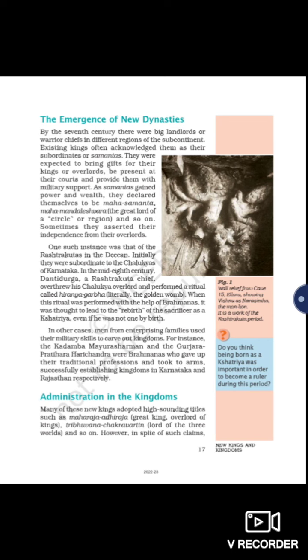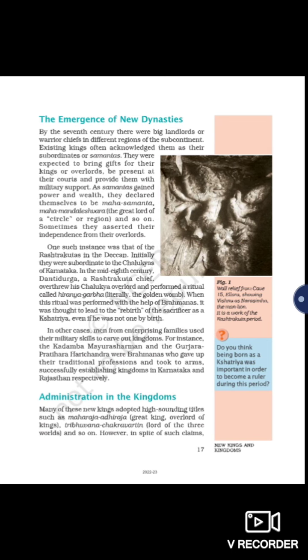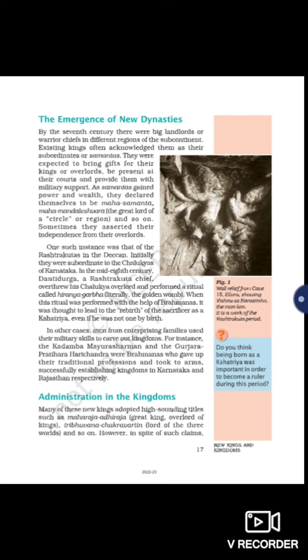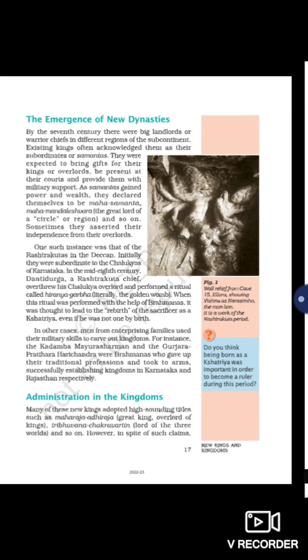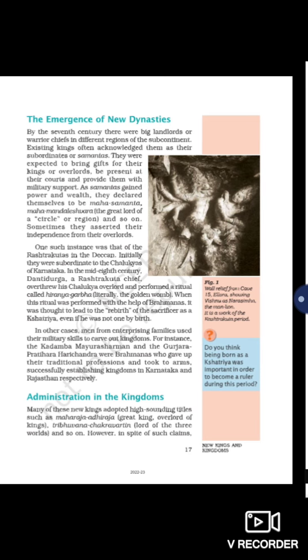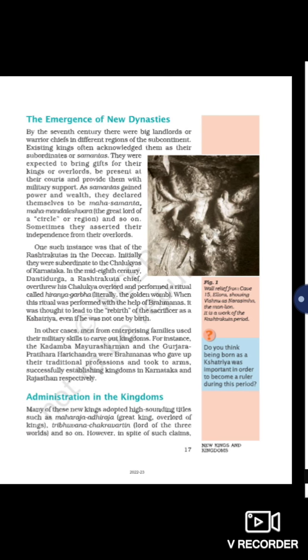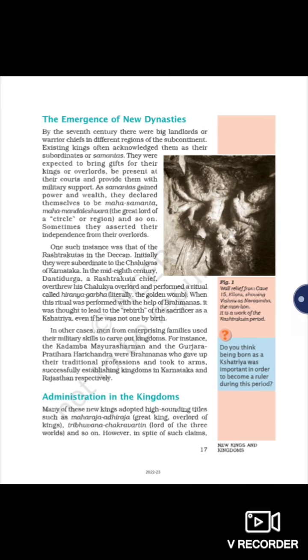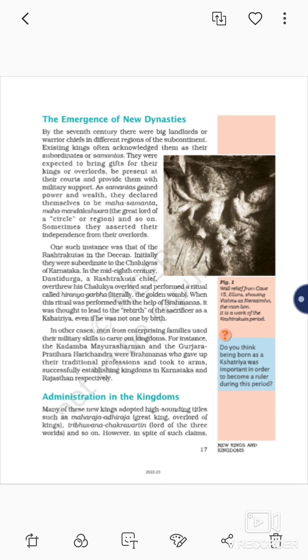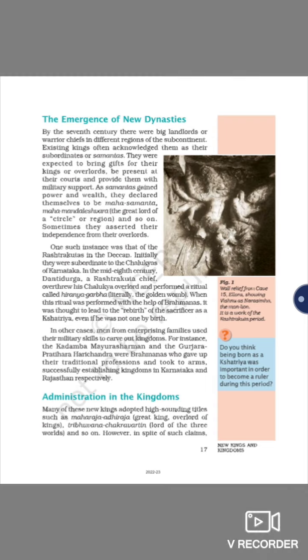So that's their work. Now what these two were doing is showing their military skills and proving themselves as Kshatriyas. They gave up the Brahmanas' work. Now they are proving that they are fighting other kings as Kshatriyas. So these two, Mayura Sharman and Harishchandra, successfully established kingdoms in Karnataka and Rajasthan respectively.